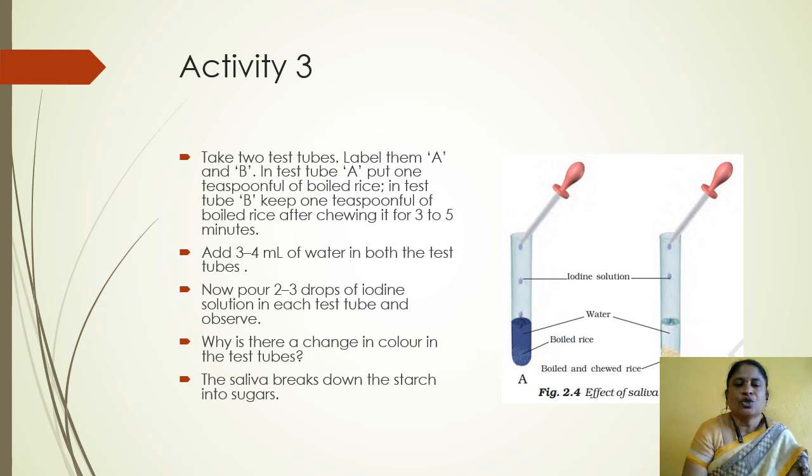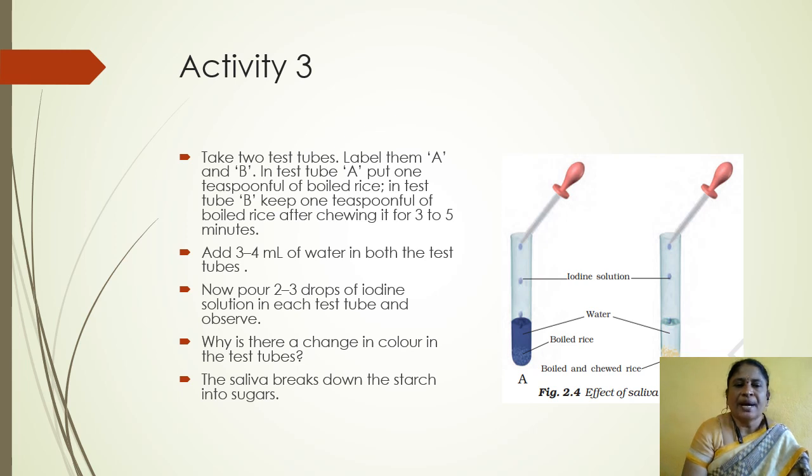Because A test tube contains boiled rice and iodine solution. Iodine changes the starch into glucose. B test tube has only chewed rice mixed with saliva. Saliva contains an enzyme, ptyalin, which converts starch into sugar. So the B test tube cannot change the color.